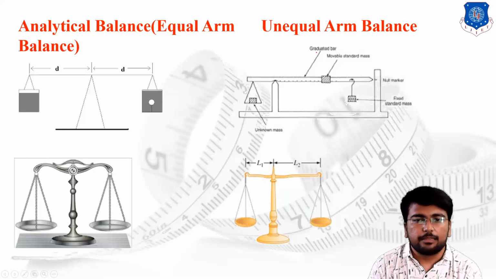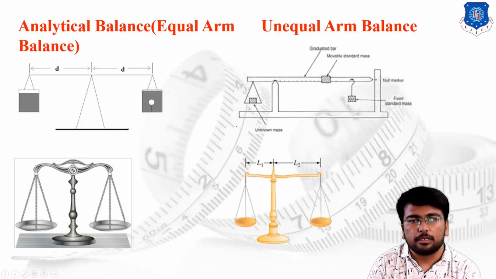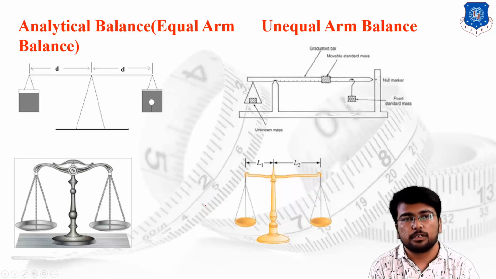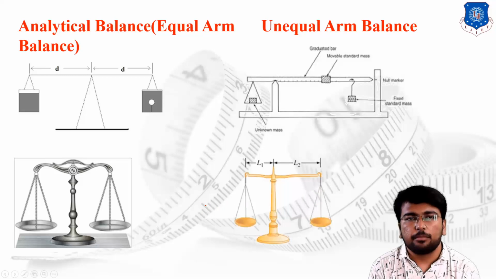From the length, the pan which is attached at the distance L1 from the main point, we are simply providing the unknown mass, and on the opposite side we are simply providing the known mass. Just because of increasing the length, we require a very small amount of mass over here instead of this, and we can easily measure the value of the mass. So guys, this is the basic concept of the equal arm balance and unequal arm balance, or we can say analytical balance and unequal arm balance.